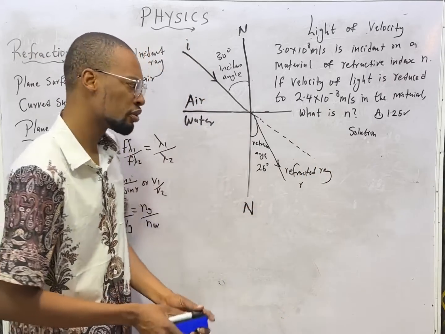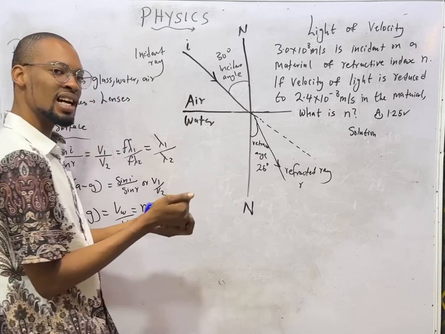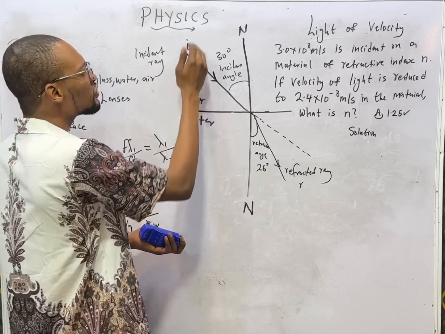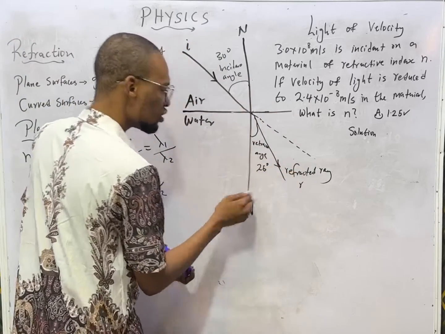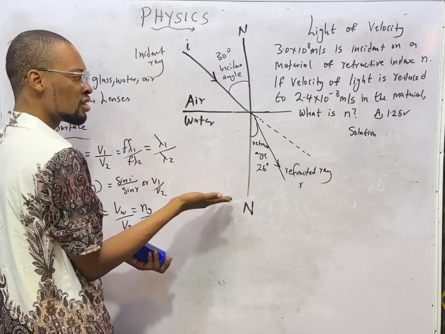Look at this, very important. This is air and this is water. You know that water is thicker, more compact, denser than air. Since the light is moving from a less dense to a denser medium, it will bend towards the normal. This is the normal. As it comes like this, it will bend this way towards the normal.